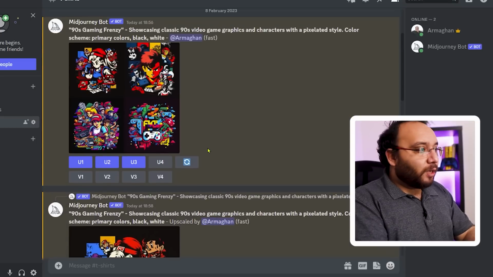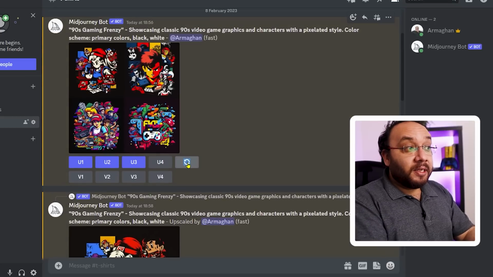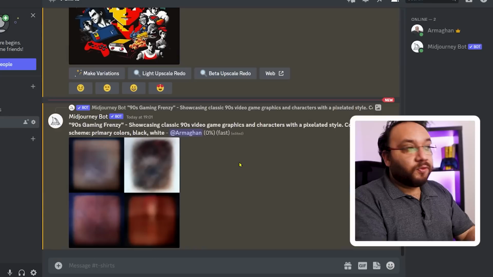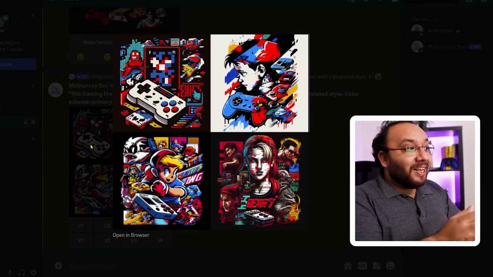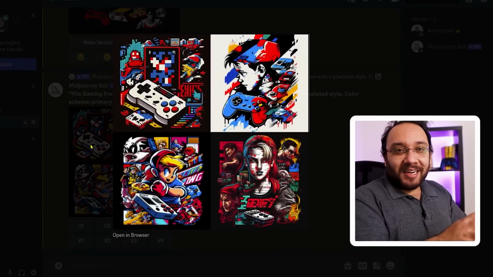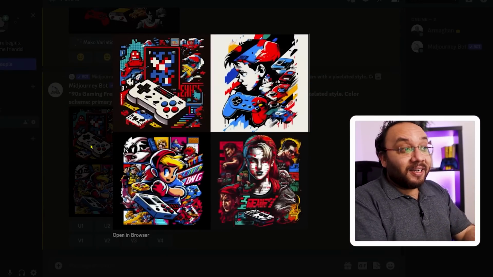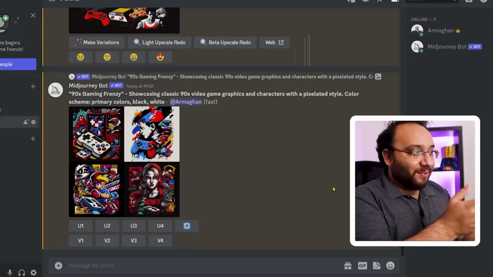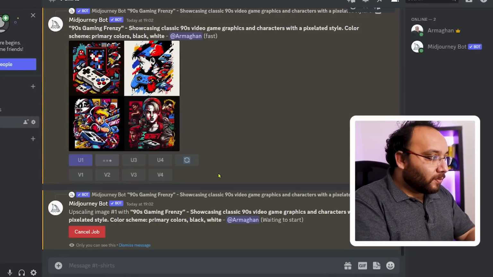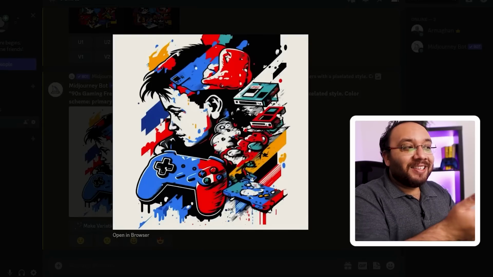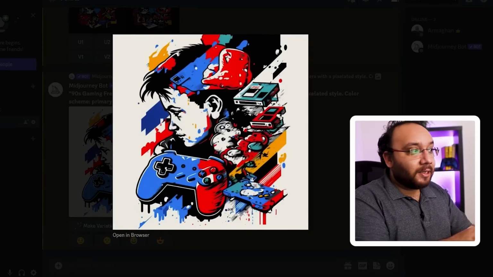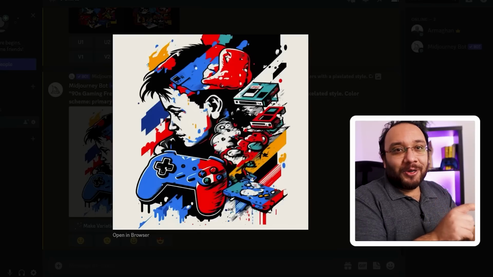I also want to check what variations Midjourney gives me if I try to get the variations for the same prompt. And I kid you not, these are actually impressive designs. The details and colors are so good, I am upscaling 1 and 2. Look at the details of this option 2. I can see this image going on our shirt design, especially on a white color shirt. This image will look really good.